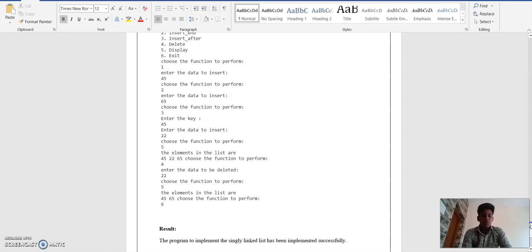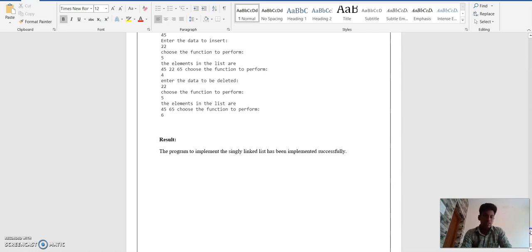Choose the function to perform 5. Elements in the list are 45, 65. Choose the function to perform 4. Enter the data to be deleted 22, and the 22 will be deleted. Choose the function to perform. If you give 5, then the elements in the list are 45, 65, because the 22 gets deleted.